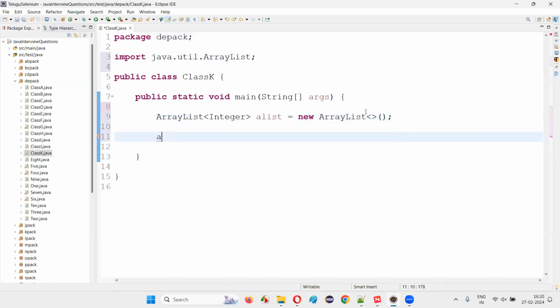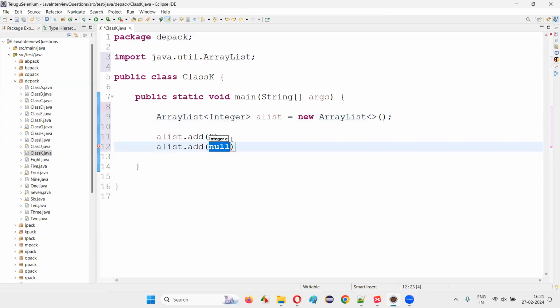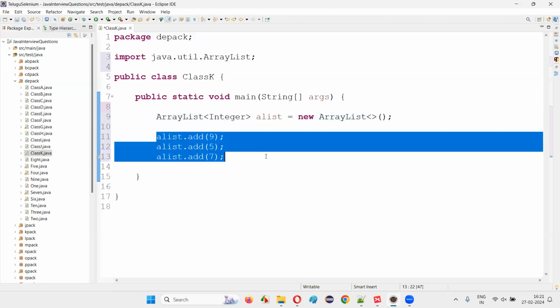Now, if you want to initialize this array list with some elements or objects, I have to use this object reference dot, I have to use the add method. There's a predefined method known as the add method, using which we can initialize this array list with objects or elements. I'll just write 9 here. The first element got initialized to the array list. You can initialize this array list with any number of elements. For example, I'll take 3 elements for now. Okay. So this is one process of initializing this array list with these elements.